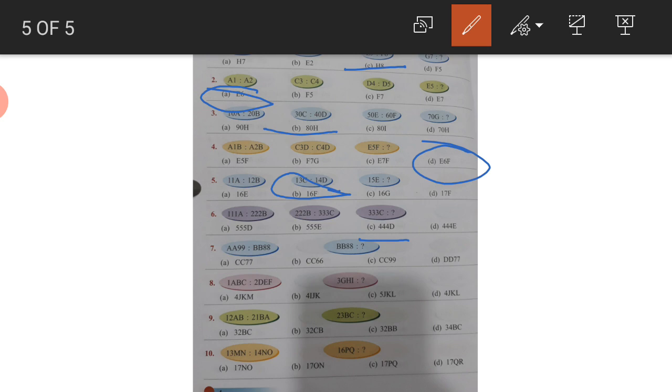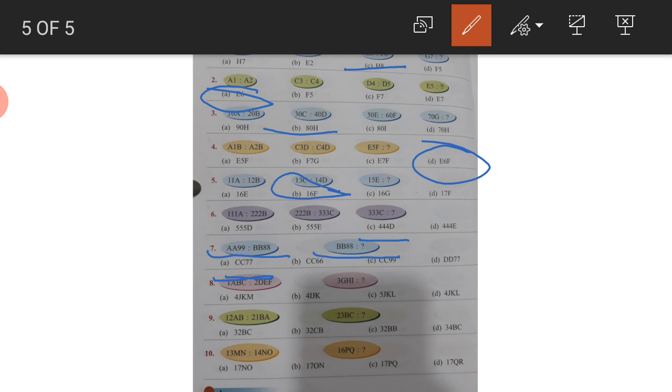The codes: 7th, 88, 99, B, 88. Next one, B, 88. What will come? A after comes B. B, 88. Again the second part, it will become the first part of the next. So B, 88. What will become after this? C. Yes, C. Then 9. Look the last one. It is 9. Then it becomes less 1, 8 backward. Now there is 8. Now it will become 7. So the answer will be double C, 77.